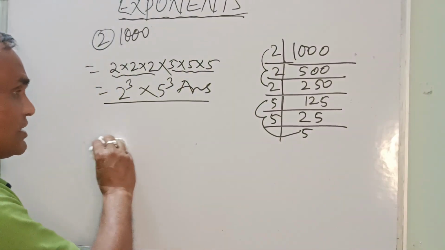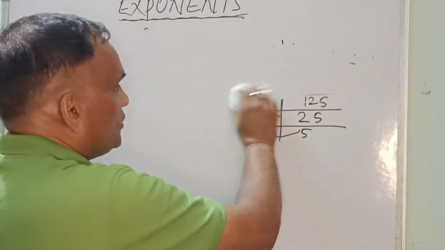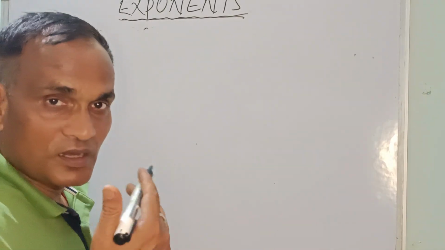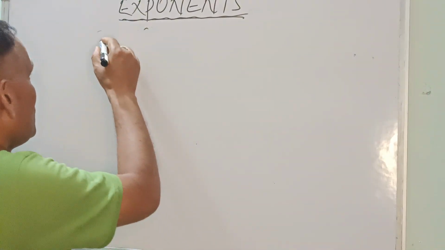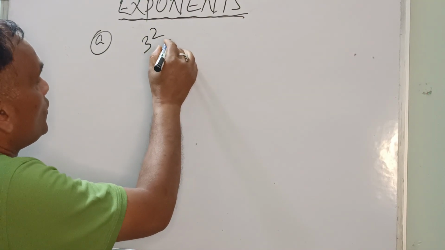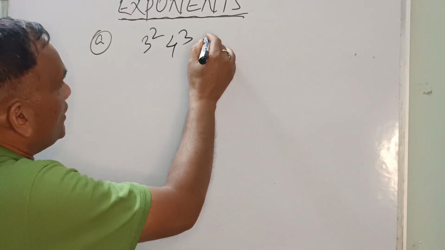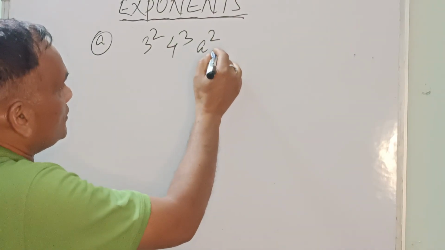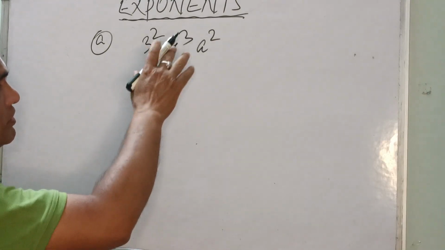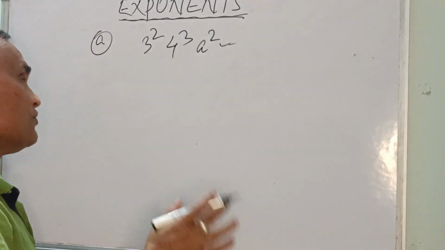So now we'll see another example. Another example, we'll take some exponential question. Suppose we take 3 to the power 2, and 4 to the power 3, and a to the power 2. Simple, no issue. You can arrange this in alphabetical order also, no issue. First of all, we'll solve this.